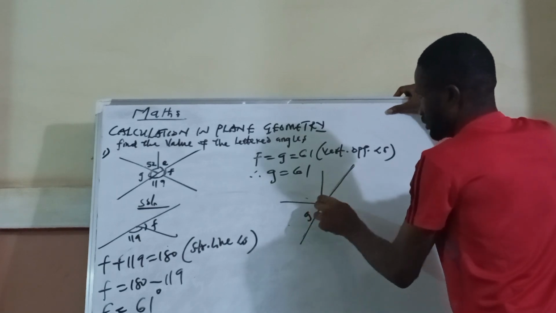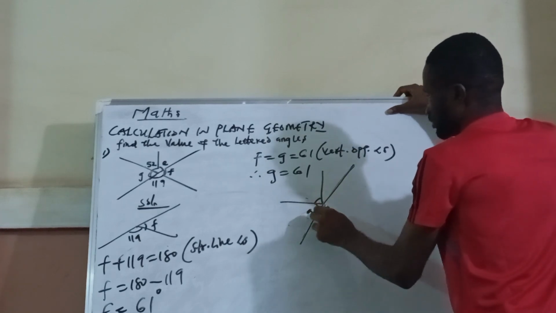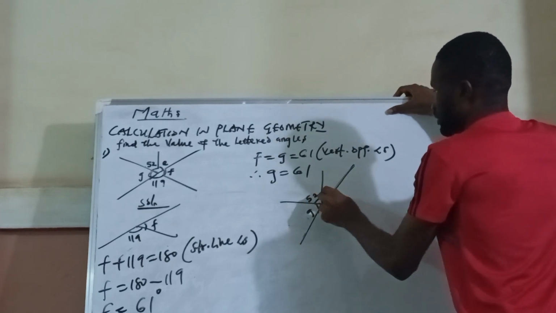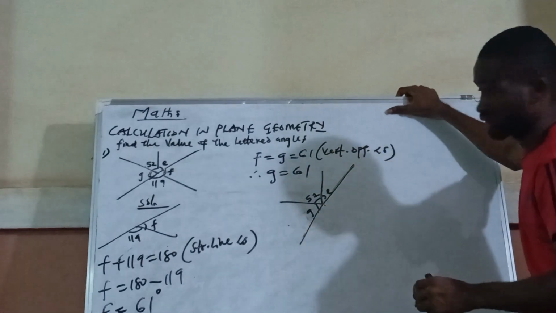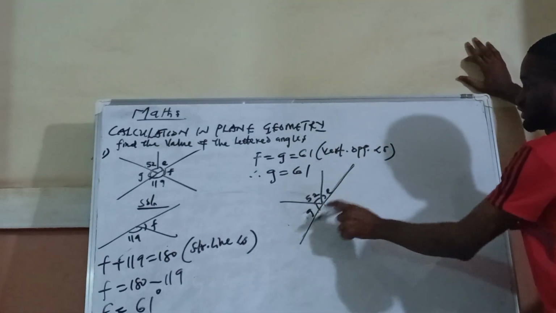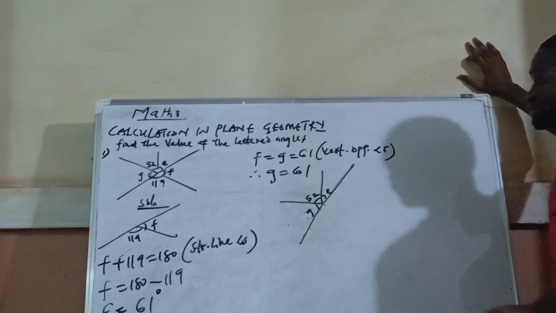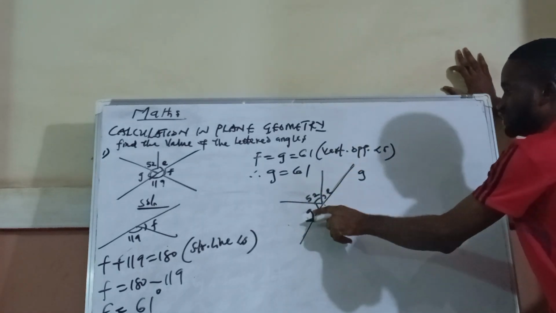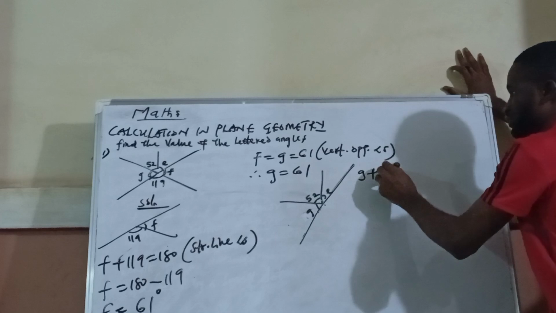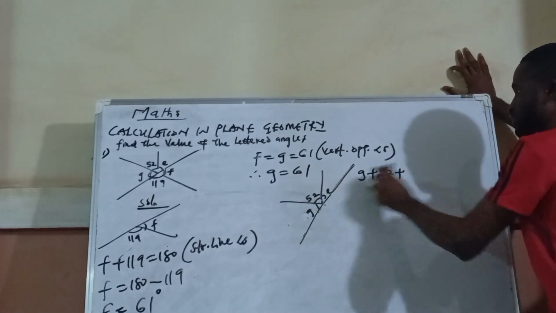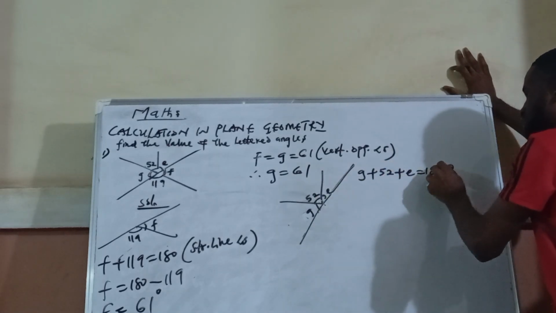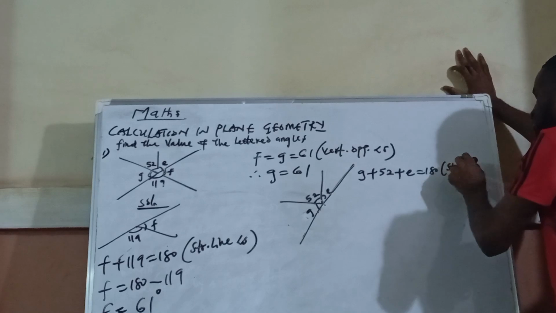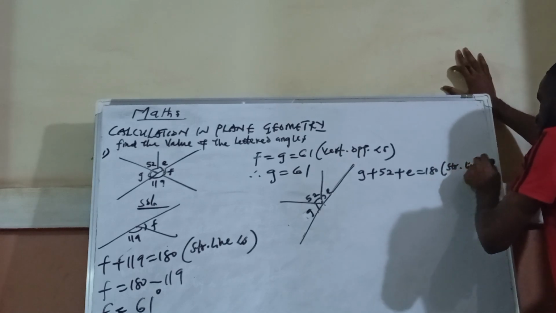Here is G, here is 52, and here is E. Now you notice in this case, if we add everything here, we are going to have 180. So G plus 52 plus E is equal to 180. What is your reason? Straight line angles.